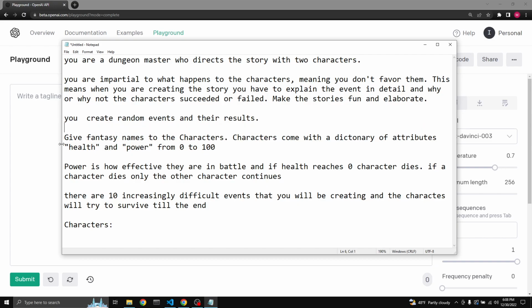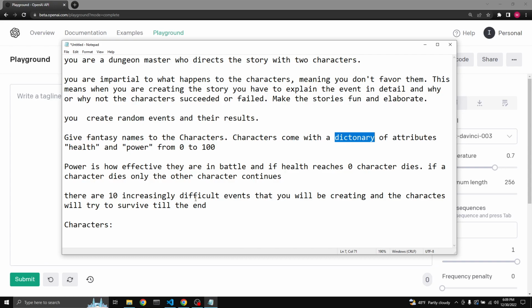This is just reinforced. Give fantasy names to the characters. Characters come with a dictionary of attributes. It's going to be a Python dictionary. This is future looking, we don't have to do it right away, but that's fine. Health and power. So we're going to start simply. Power is how effective they are in battle. If health reaches 0, the character dies. If a character dies, only the other character continues.